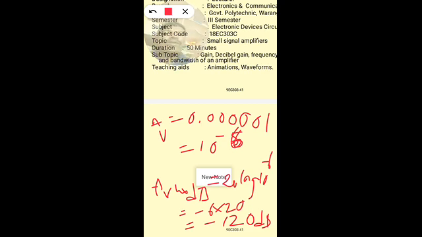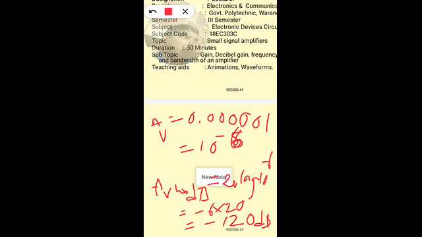Therefore, when the gain of the amplifier is very small, 0.000001, a very small number which is very difficult to remember, simply that gain we can represent using the dB scale, that is minus 120 dB.